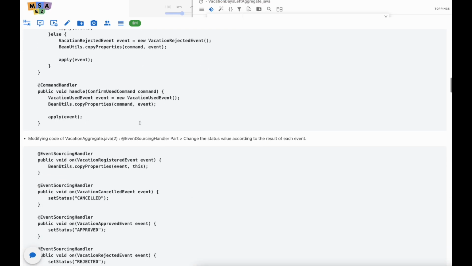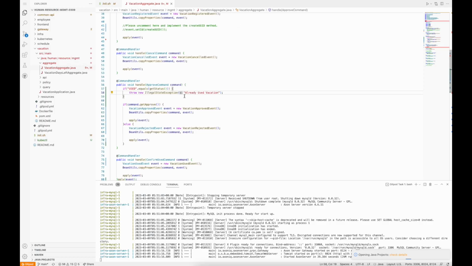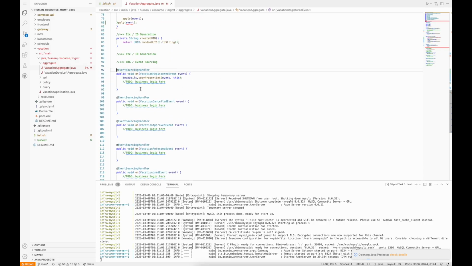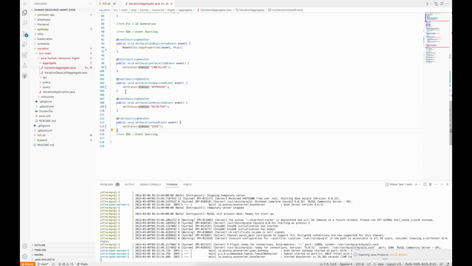Our next step is modifying the code from the event sourcing handler part. So we have to change the status value according to the result of each event. Copy this one and move on to the event sourcing handler part. Select all of them, then paste it. As you can see, we have set status into each event. For cancel event, status becomes cancelled. Approved event, approved, such as that.